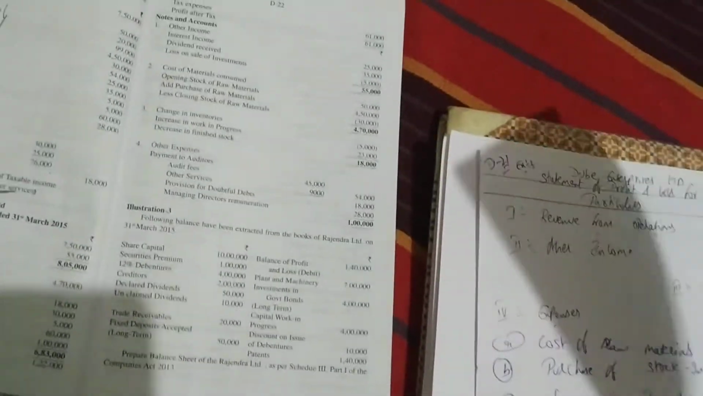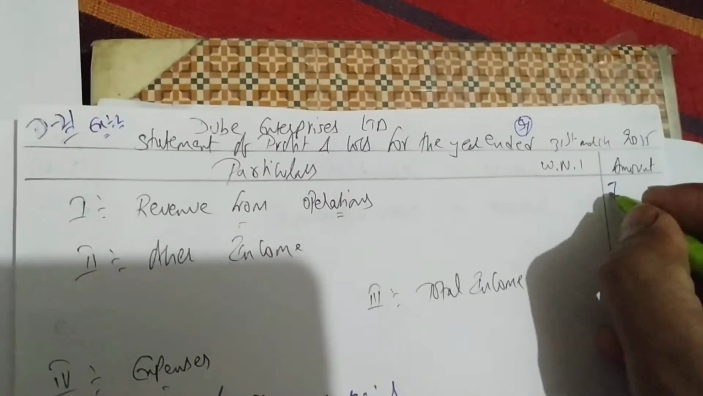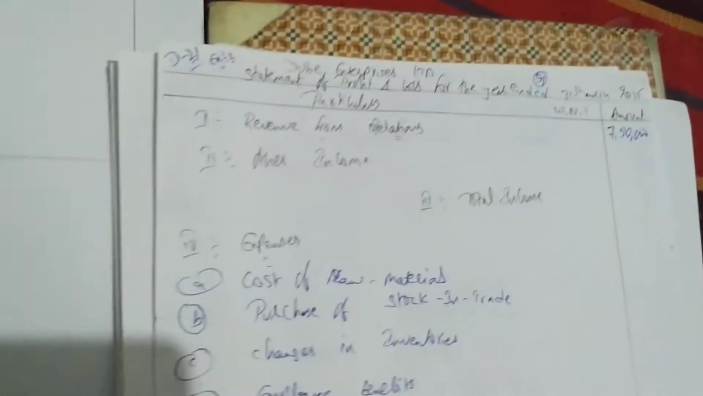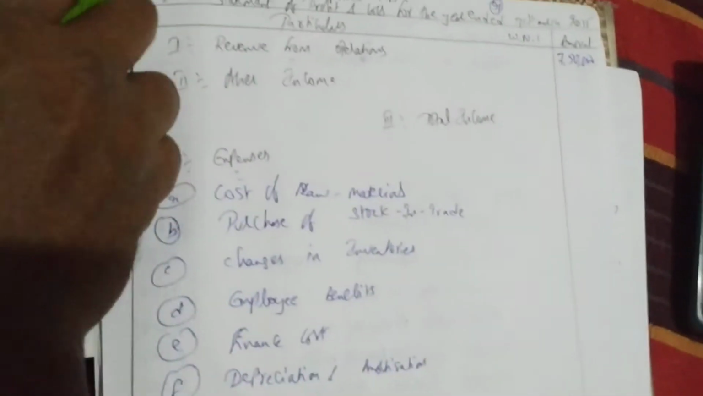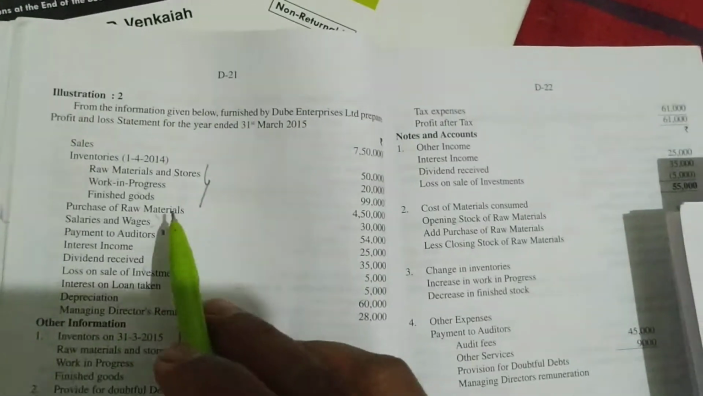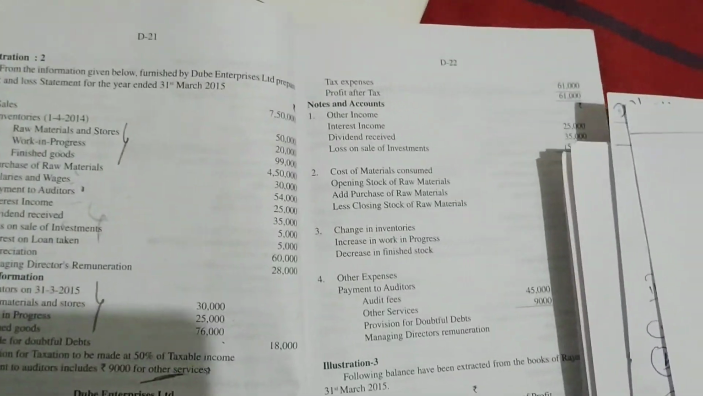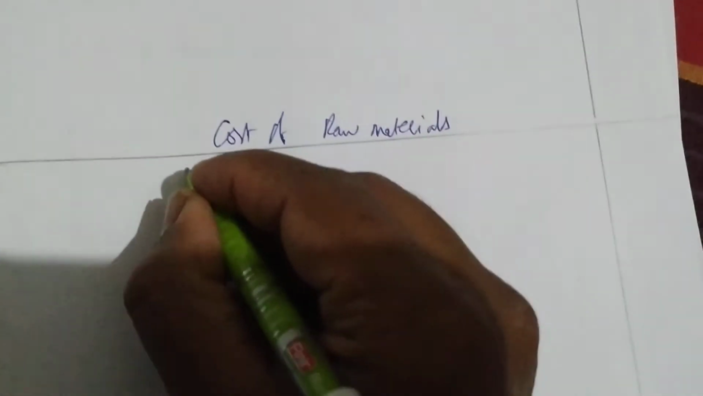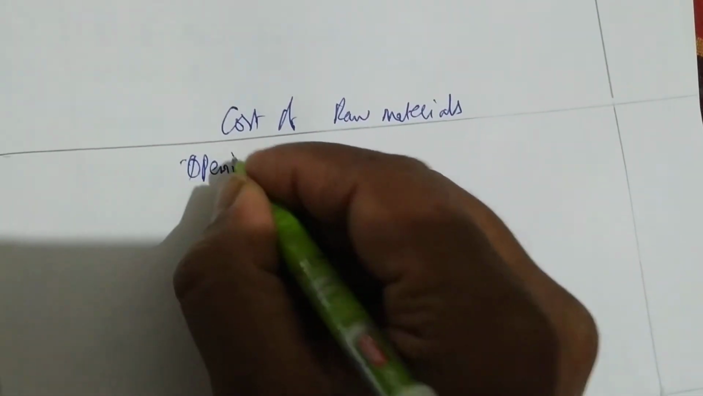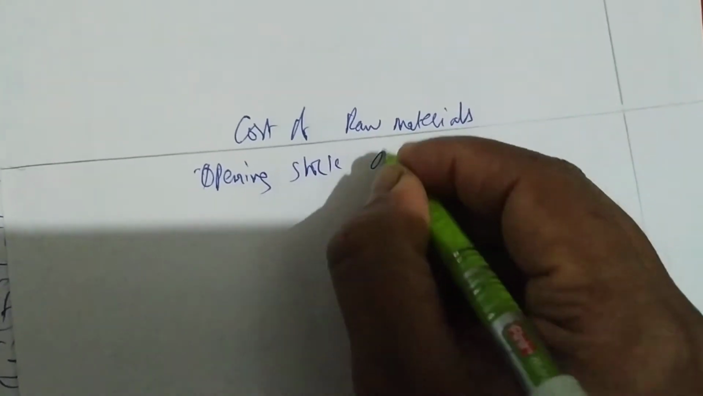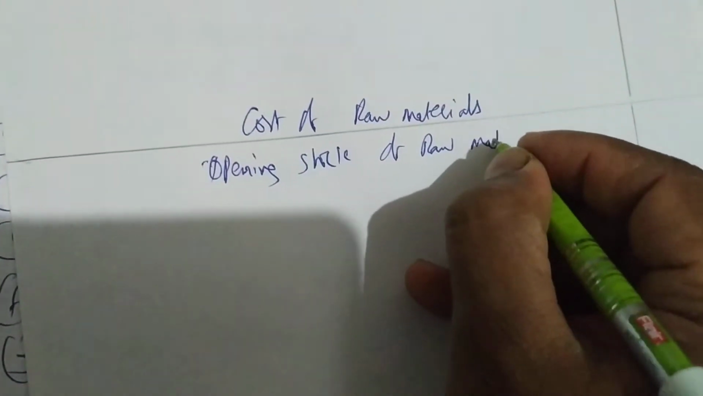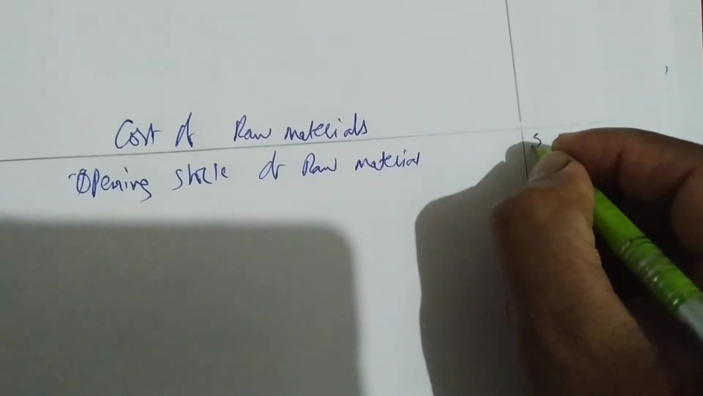Okay, let us start. First we have sales. How much is the sales? 7,50,000 is the sales. So directly I'll come to the format and I'll write sales as 7,50,000 in front of revenue from operations. Next we have opening inventories. First what are we having? Inventories in opening. Raw materials we have first, so let me go to the cost of raw material and write opening stock of material. How much is that? 50,000.